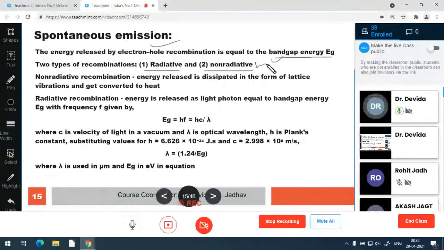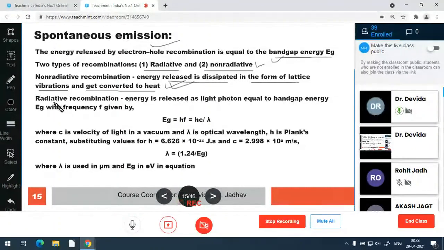Non-radiative recombination means it does not emit the photon, but the energy released is dissipated in the form of lattice vibration, mechanical energy, and finally it gets converted into thermal energy. So this is not a photon radiating mechanism. So it is non-radiative recombination.